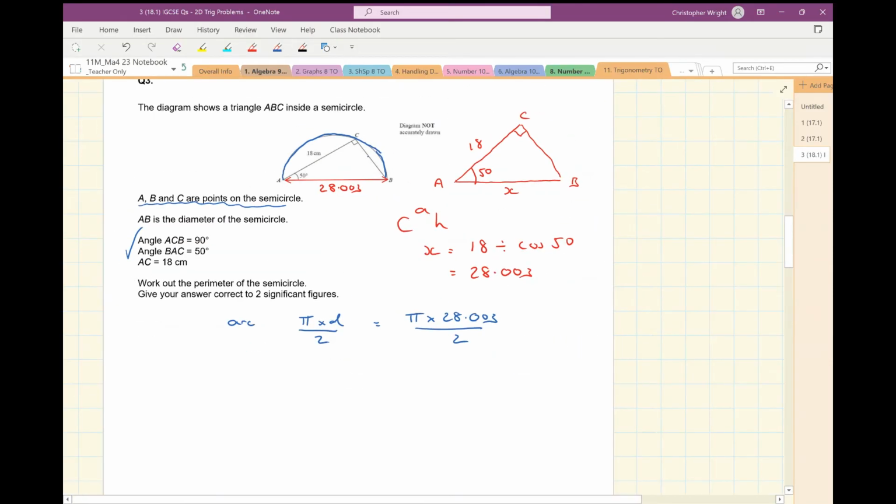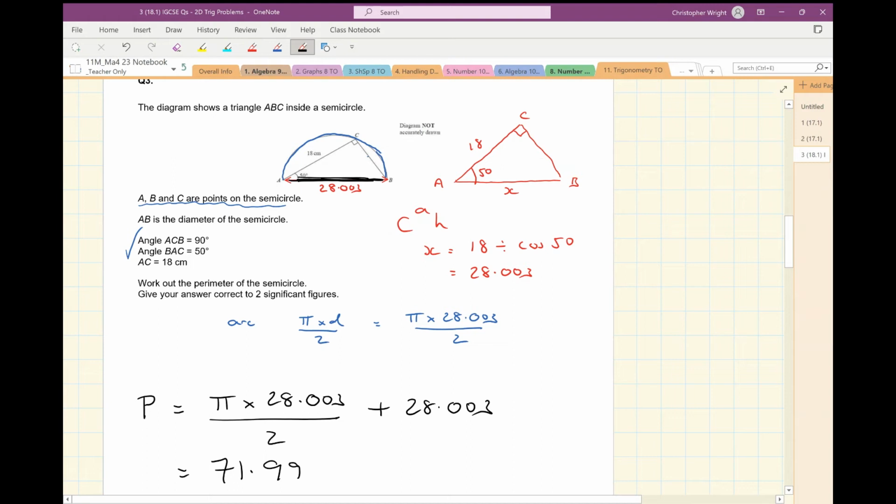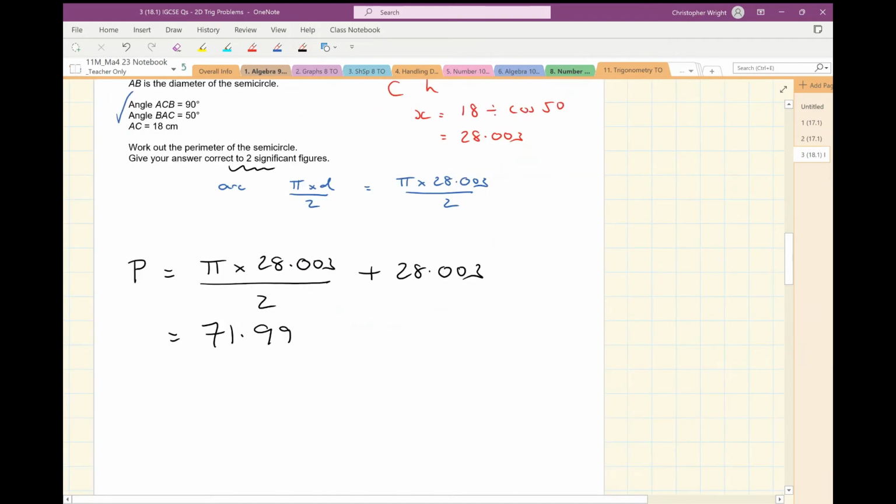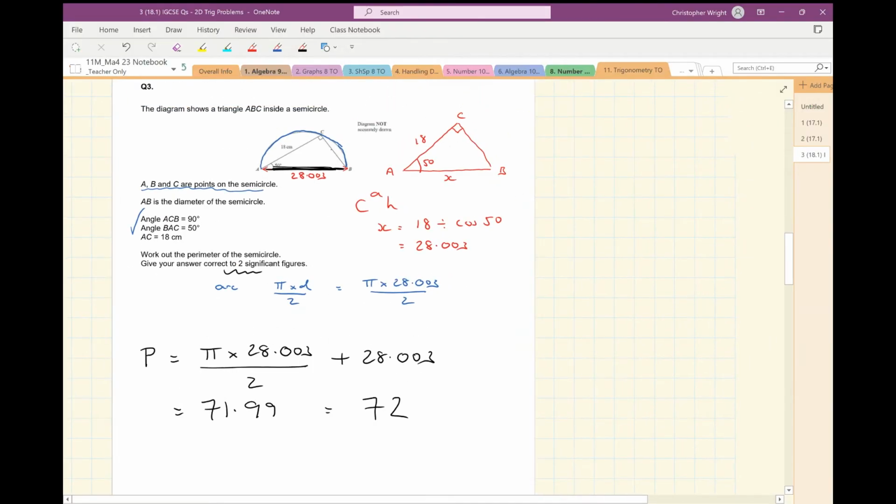So the whole of the perimeter is going to be the arc, which I can work out on my calculator, plus this length here, 28.003. So that's the perimeter of the semicircle, which works out to be 71.99. Now it asks me for the answer correct to two significant figures. So the answer that I'm going to give is 72 centimetres for the perimeter of the semicircle.